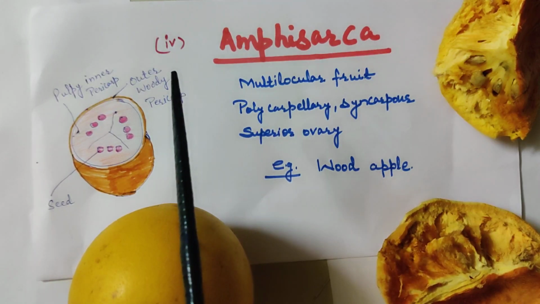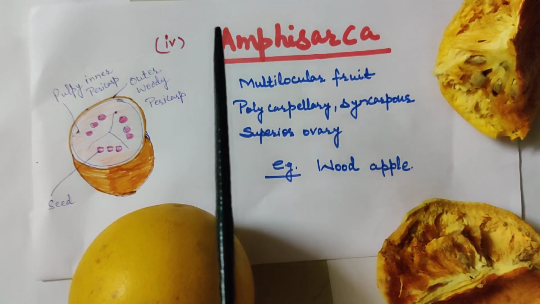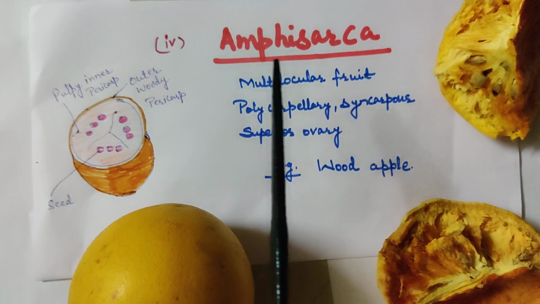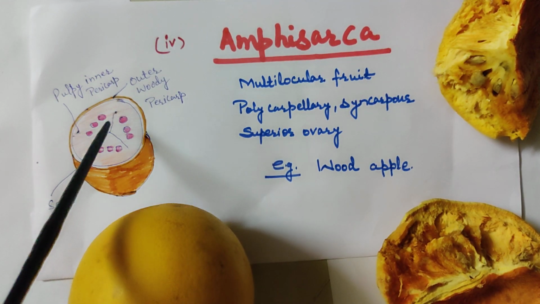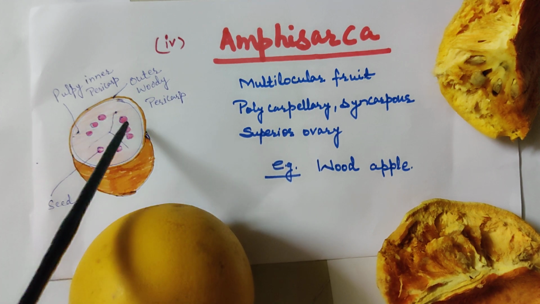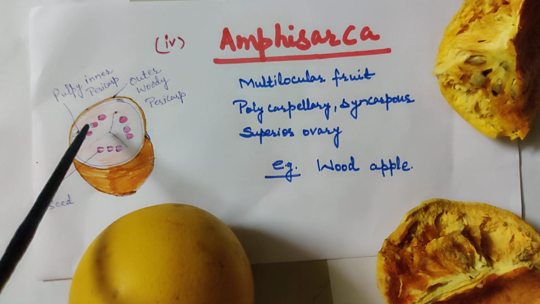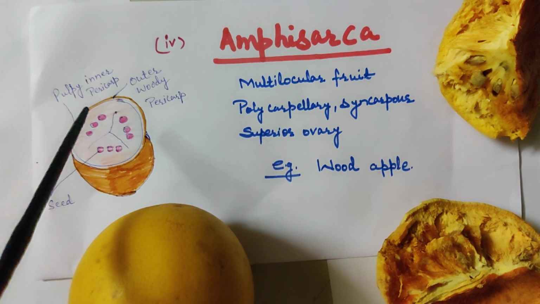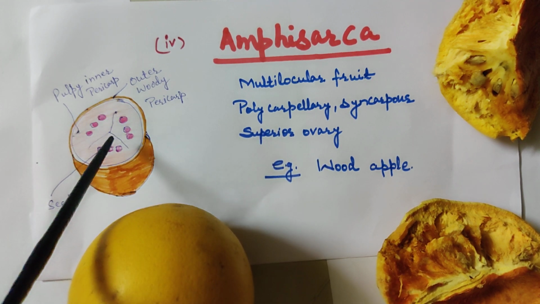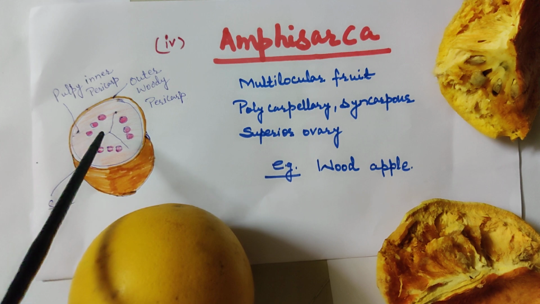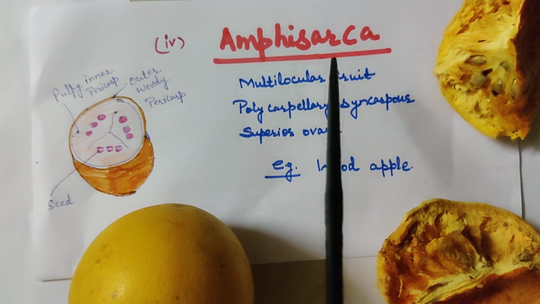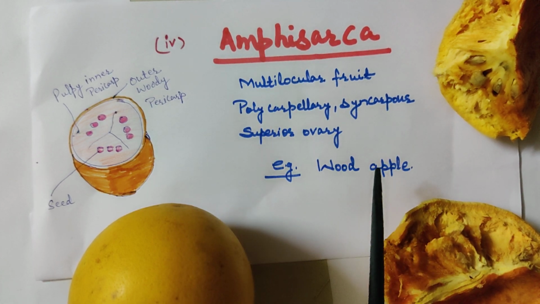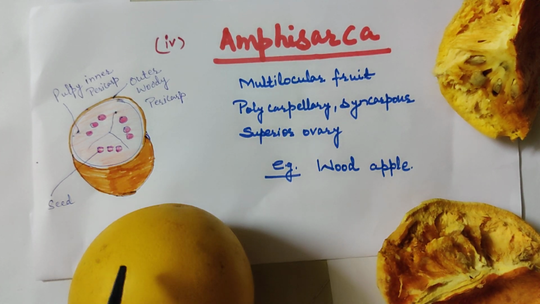Amphisarca is the fourth type of special berries. It is a multilocular fruit. Many locules are there, as you can see here in this diagram. This fruit is divided into chambers, into locules, and it is formed from a polycarpellary syncarpous superior ovary. Example of Amphisarca fruit is wood apple.